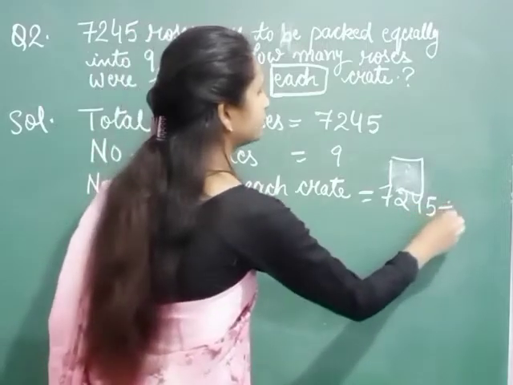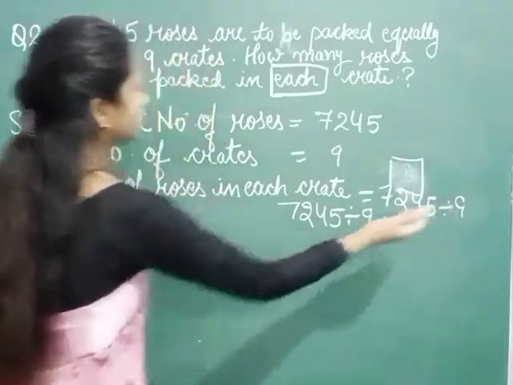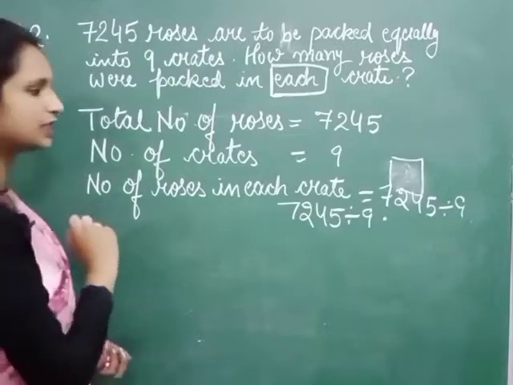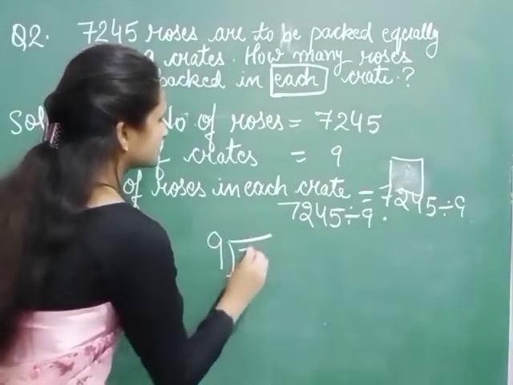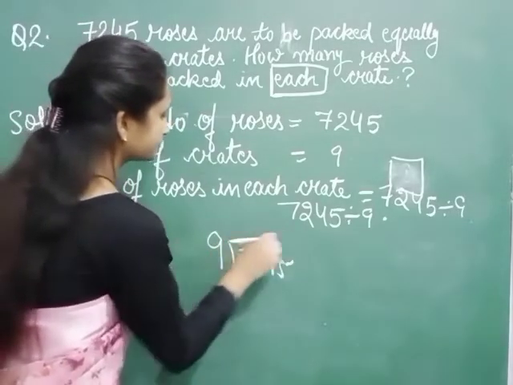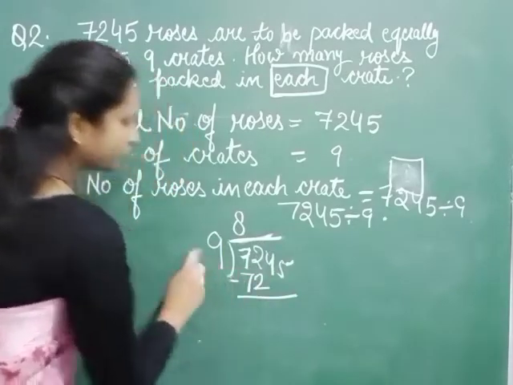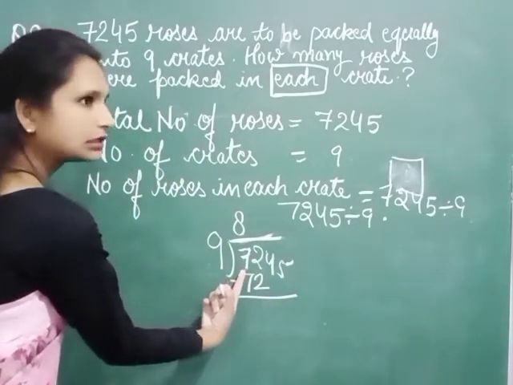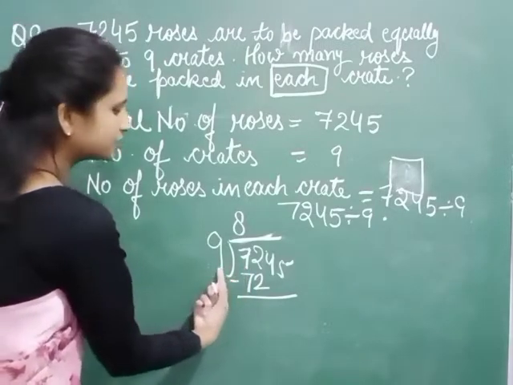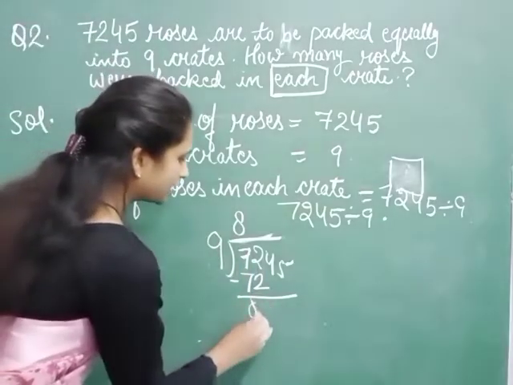7,245 divided by 9. 7,245 divided by 9, if it is not coming on that side, now you have to properly divide 7,245 by 9. Okay, so 9 8s are 72, because we cannot take 7 in a single digit, because 7 will not be divided by 9 because it is a lesser number than 9. So we have to take two numbers, 72. 8 9s are 72, that is 0.